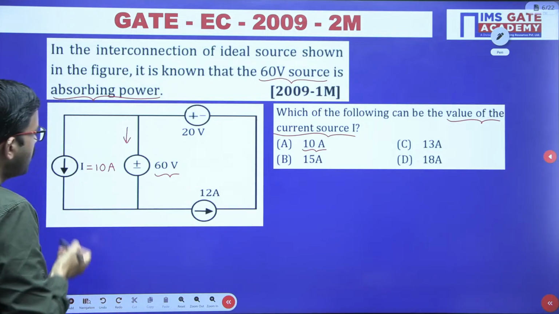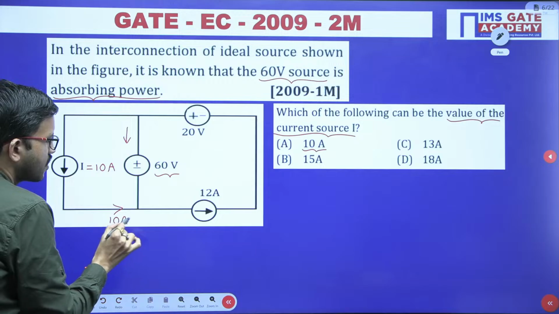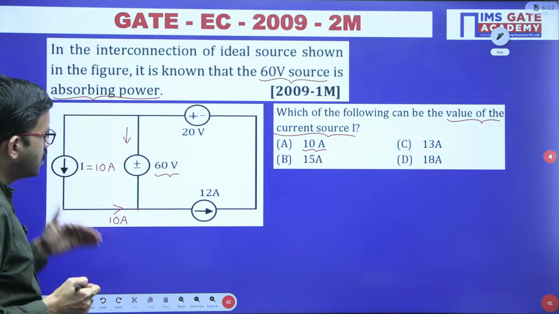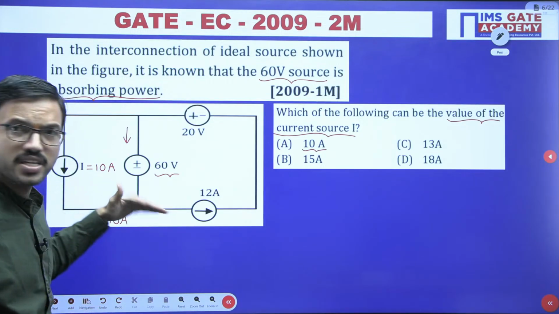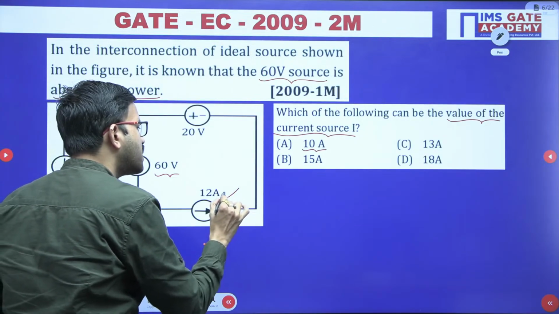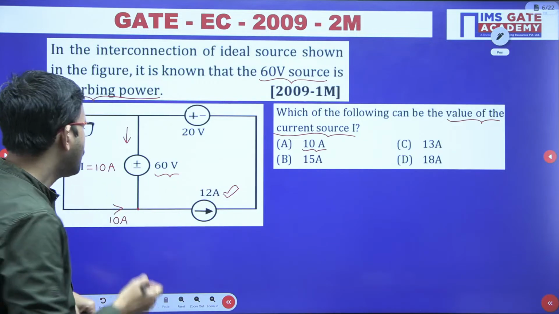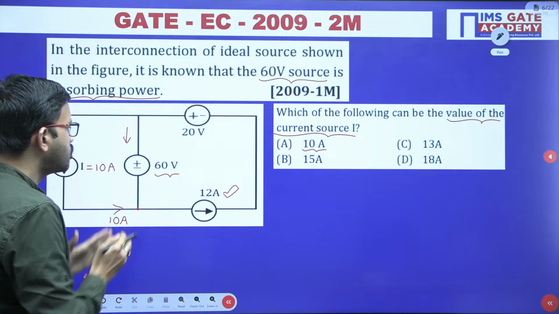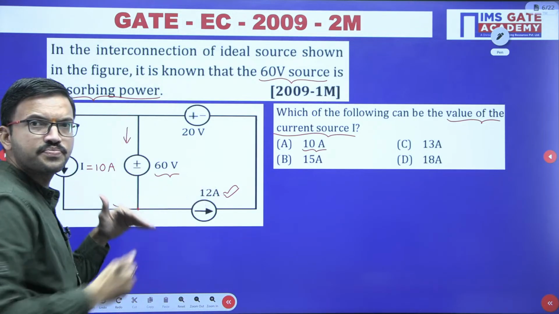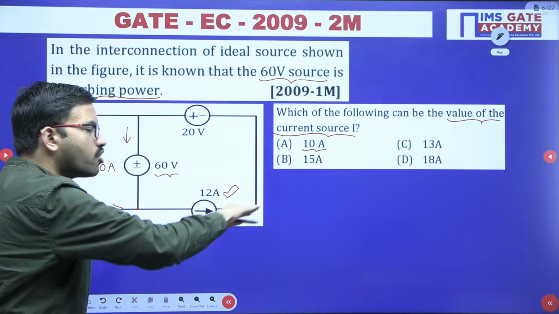Then what is happening? This current is coming to this particular node. In this branch, current 10 ampere is entering, right? In this branch 12 ampere current is leaving. To this particular node you have 3 branches in total. Here 10 ampere is coming, whereas in this branch 12 ampere is leaving.